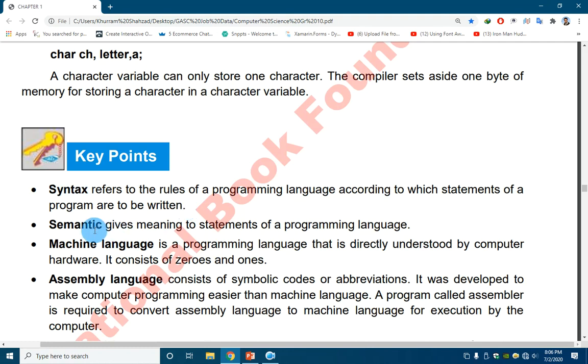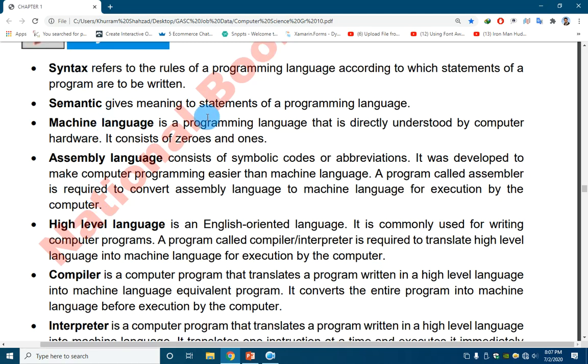Next thing is semantic. Semantic gives the meaning to the statement of a programming language. Semantic, or the actual meaning of a statement. We have written a statement, and why we have written that statement is actually defined in the semantic. Semantic is not written in the programming, but according to semantic we write the syntax.